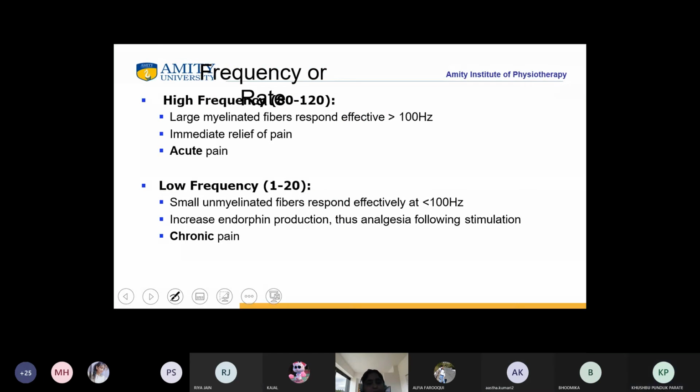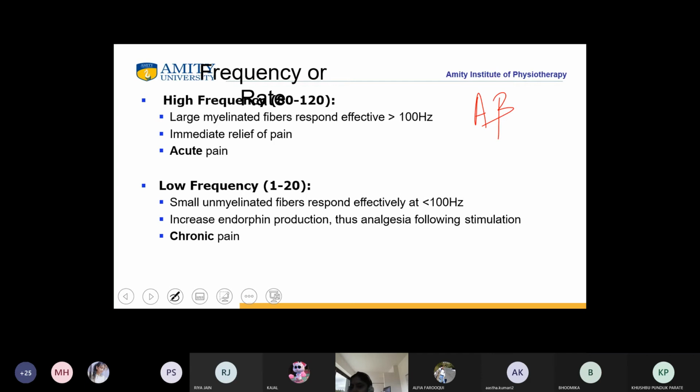Now there is high frequency and low frequency. High frequency is between 80 to 120 hertz and low frequency is 1 to 20 hertz. In the high frequency, we have recruitment of large myelinated fibers, that is A beta fibers. So it is basically used for acute pain relief.